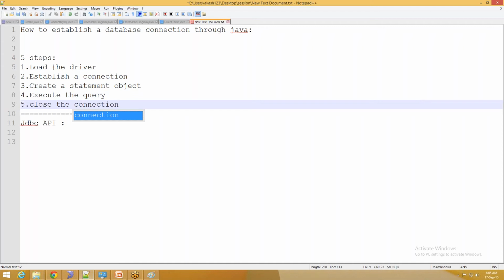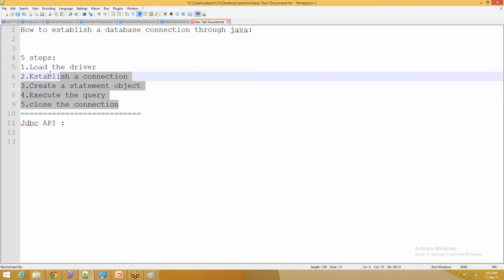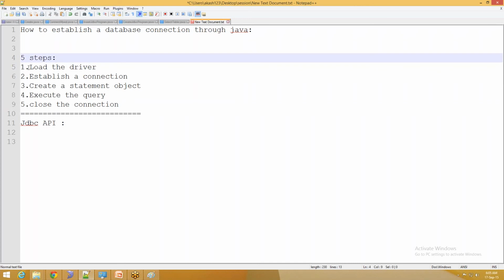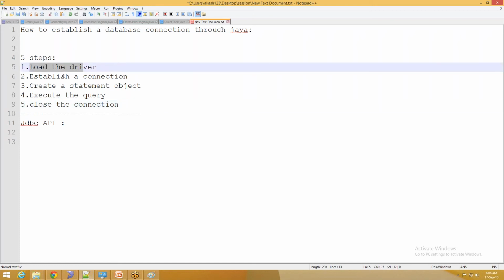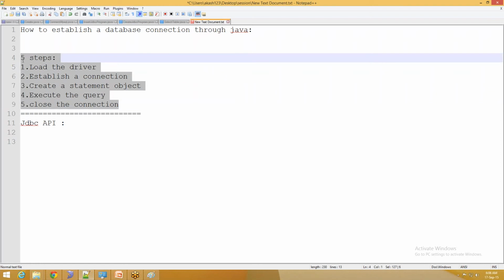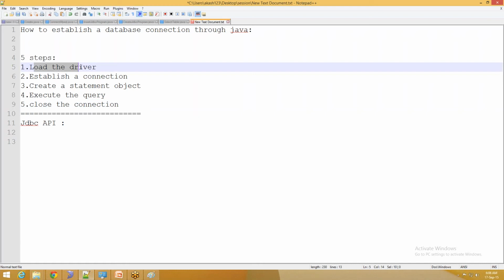For now, if you're not aware of all these steps, it might be new, but as we proceed day to day, you'll be habituated with this. For now, we can remember them by heart. Load the driver, establish a connection, create a statement object, then execute the query, then close the connection. These are 5 important steps which are commonly asked in any interview. So let us check what this load the driver is.